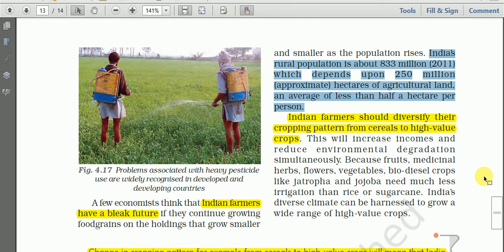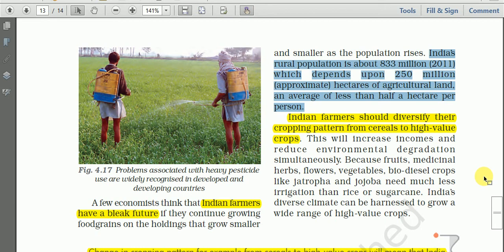Half of the farmers in India have less than half a hectare per person. In some other books, you will find that more than 60% of the farmers in India have a land holding of less than half a hectare. That means the size of the land holding is very small.